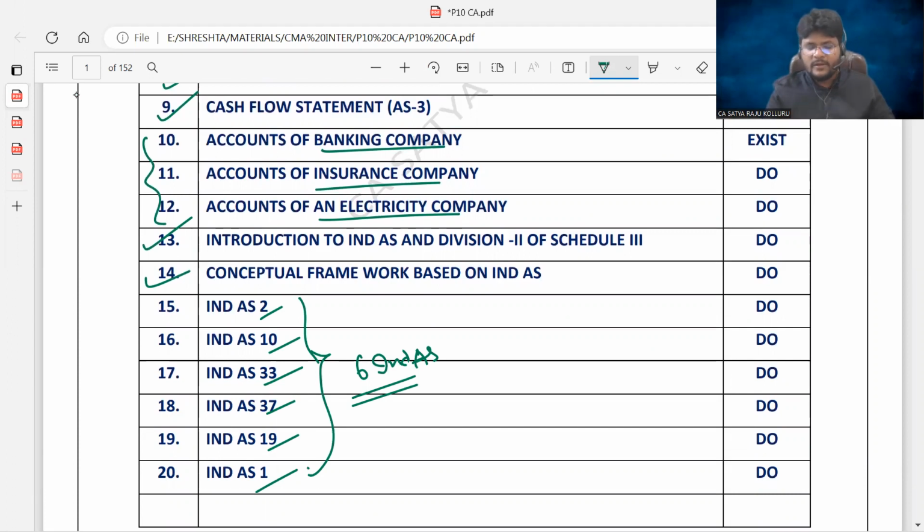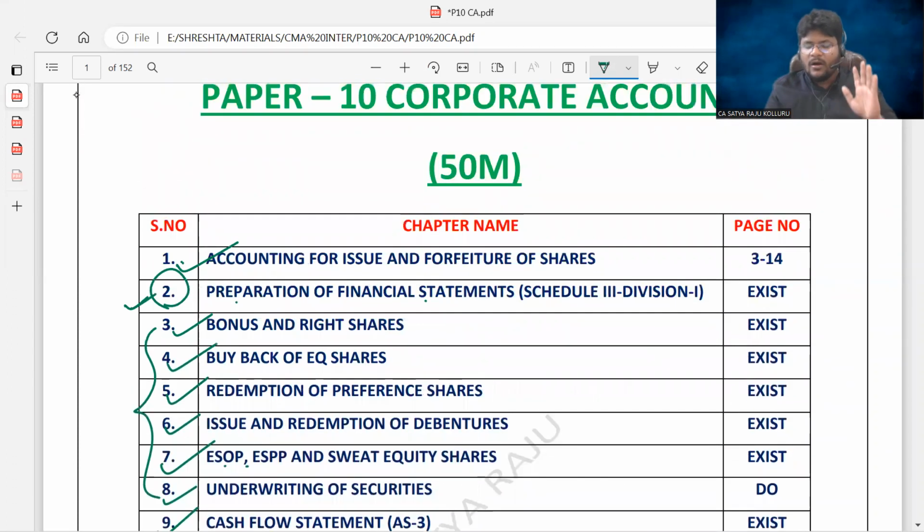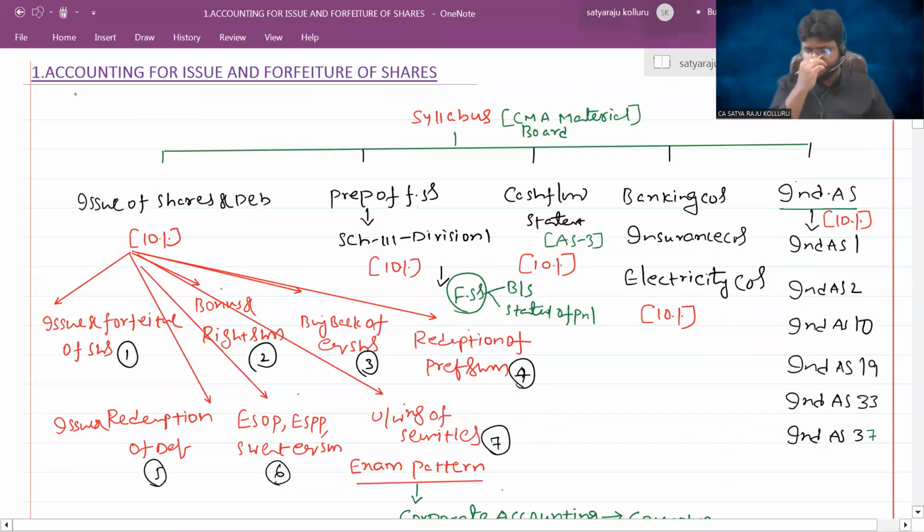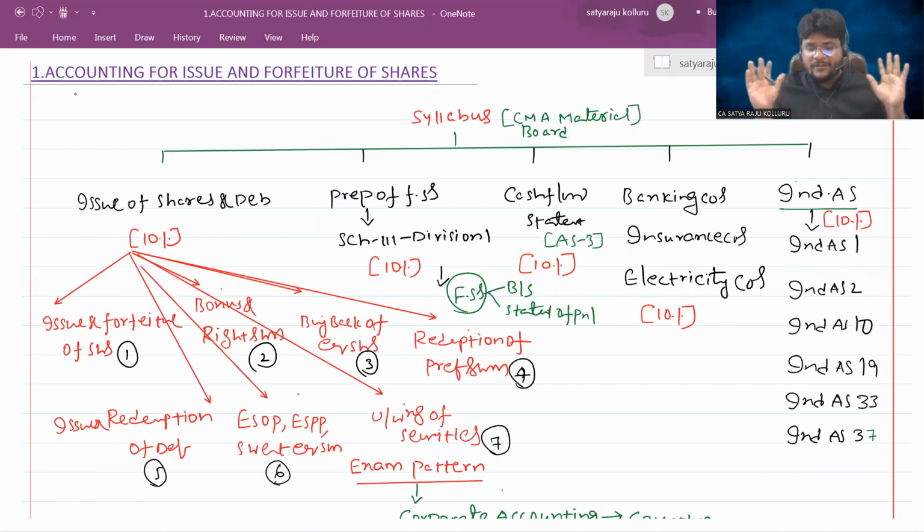Do you understand, guys? In the same manner, the order in which I placed, please all of you follow for your lecture watching order as well as for your preparation order. Is it okay, guys? Fine. Sir, this is all about the introduction to corporate accounting with respect to your syllabus, examination pattern, materials, the way of watching the lectures and all other stuff.